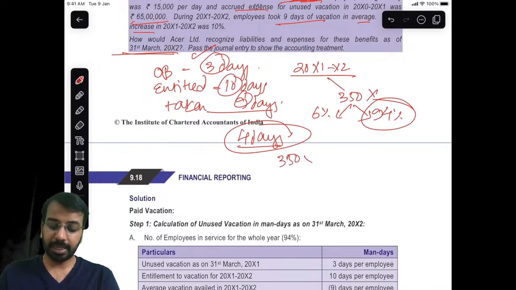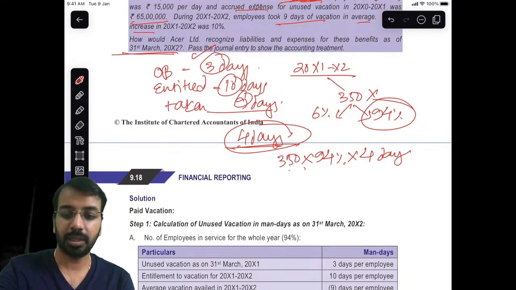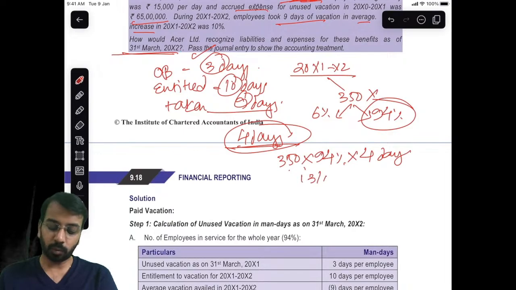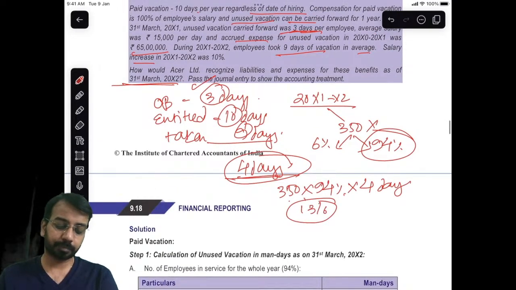So 350 into 94% are there from the previous year who have this balance of 4 days, into 4 days. If we calculate, it is 1316 days.